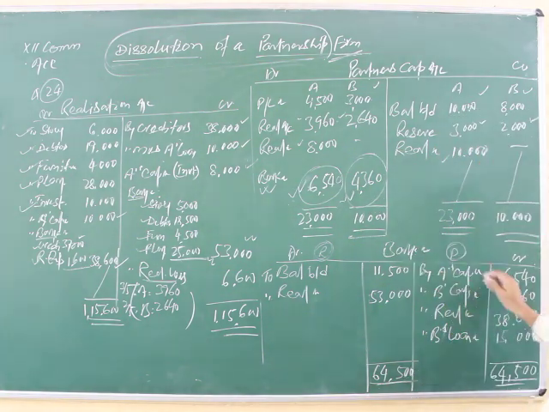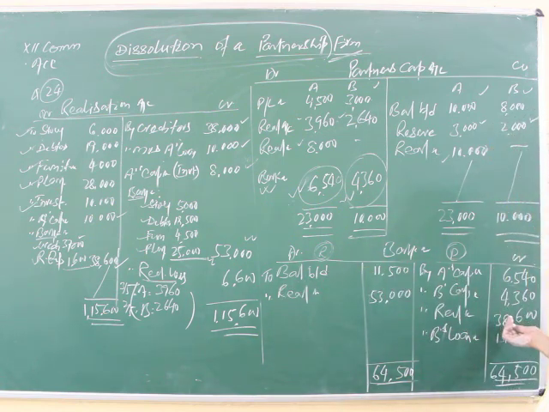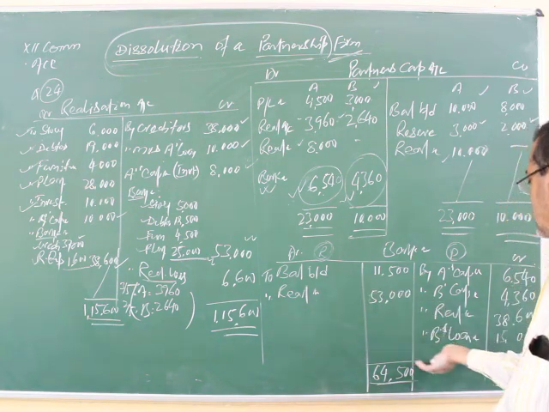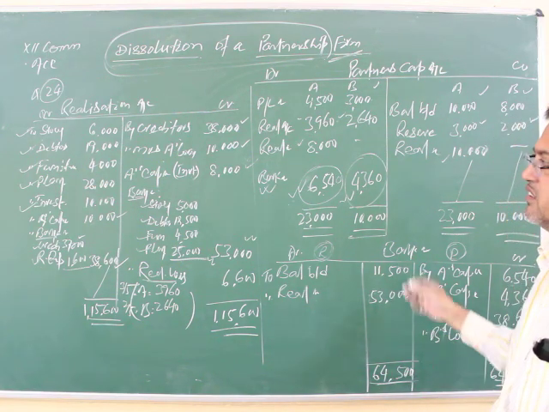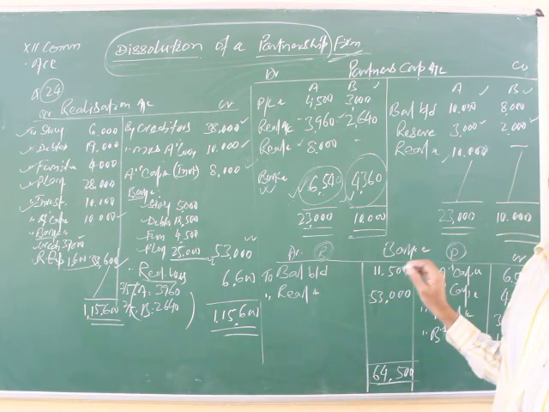After this, prepare the bank account. All receipts on the left hand side, all payments on the right hand side, which we have learned already in lesson 11. And we have done like this and are getting it equal. This is the solution. Understood or not? Very simple. See it.